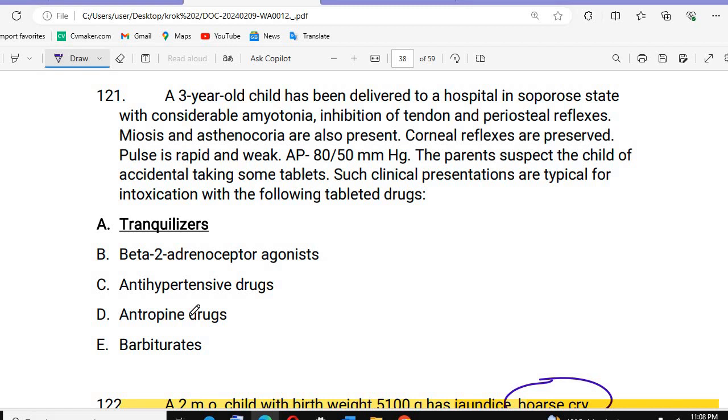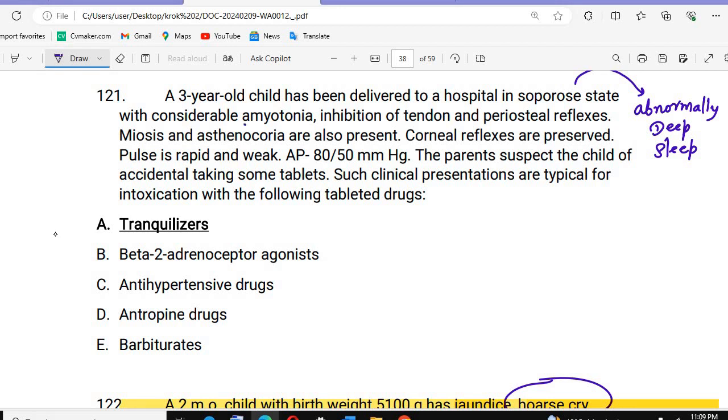A 3-year-old child has been delivered to the hospital in a soporose state. What is the soporose state? See, one is the coma state, where the person goes into a coma. And soporose is when the person is not in a coma but in a mild state, in which the person has abnormally deep sleep.